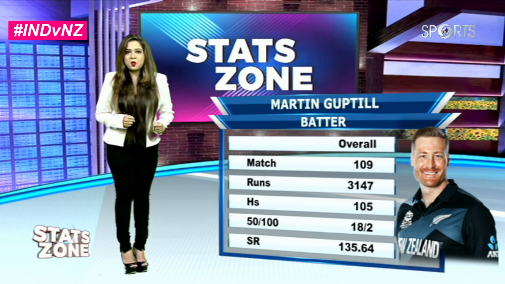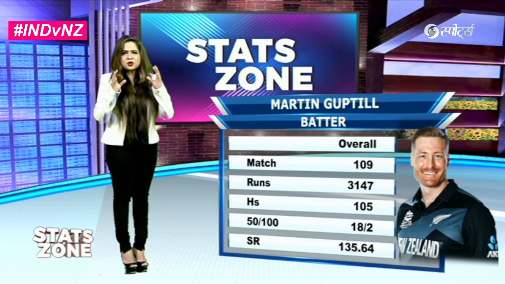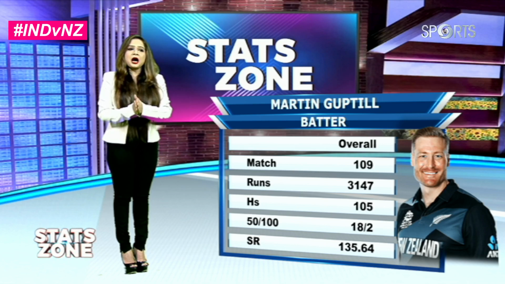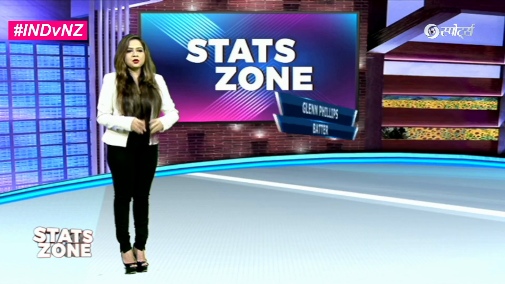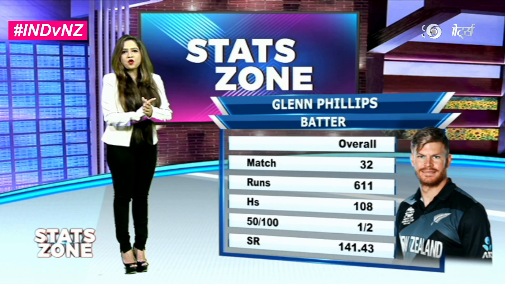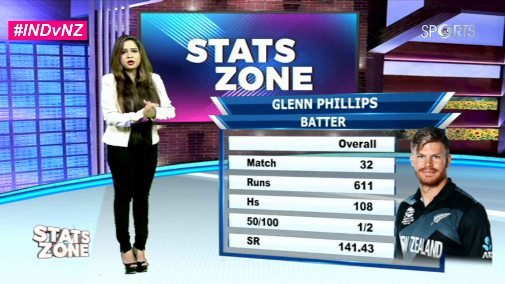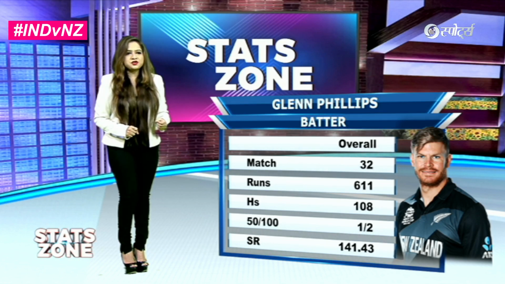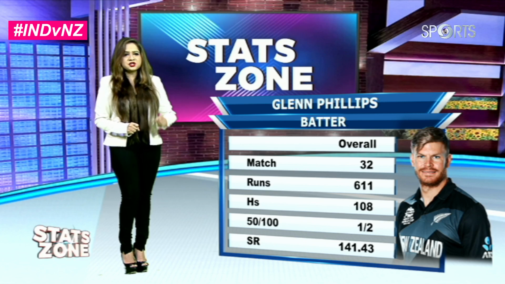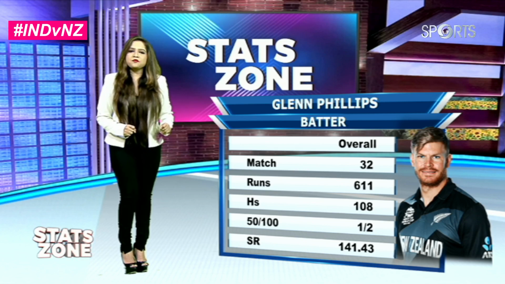109 matches, जिसमें 3,147 runs and a strike rate of 135.64. हाफ सेंचुरीज इनकी रही हैं 18 और 2 इन्होंने सेंचुरीज बनाई हैं. Look at that strike rate, 135.64, playing a crucial role out there. Glenn Phillips being the next batsman, 32 मैचेस में 611 रन ही इन्होंने बनाए हैं, लेकिन स्ट्राइक रेट 141.43 का.